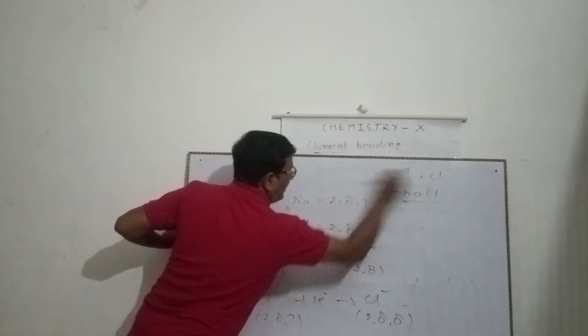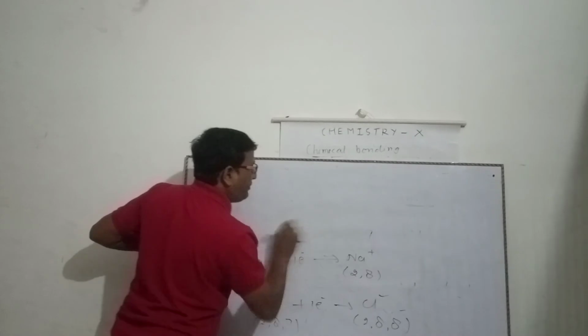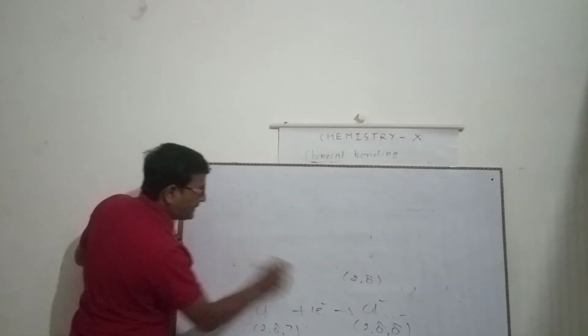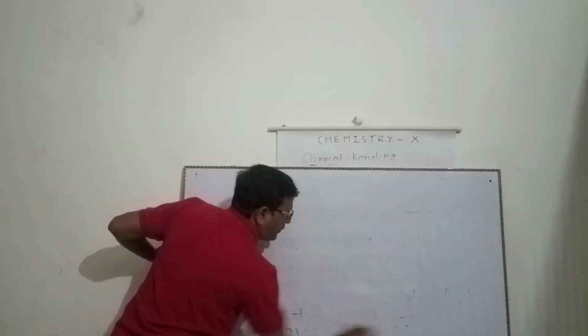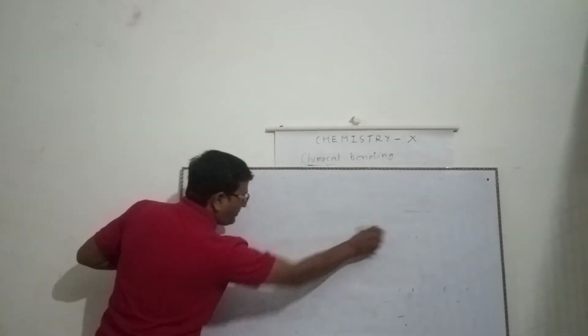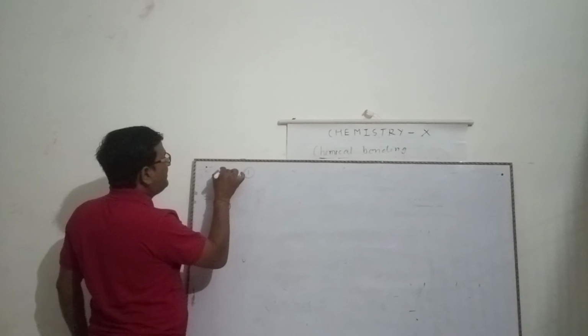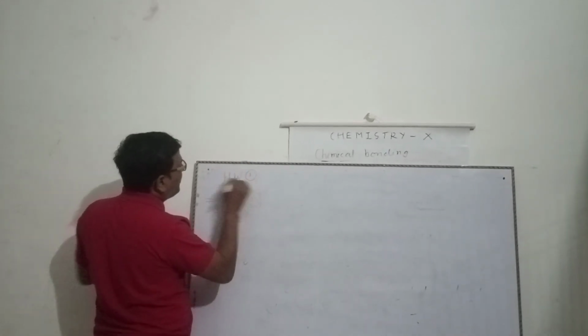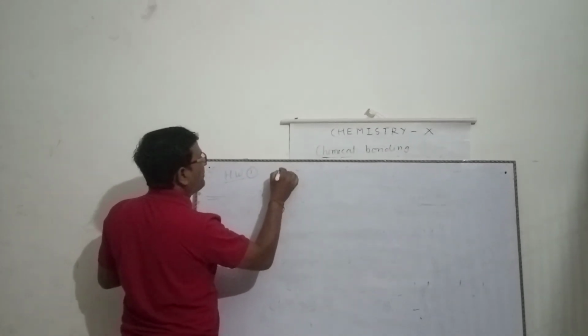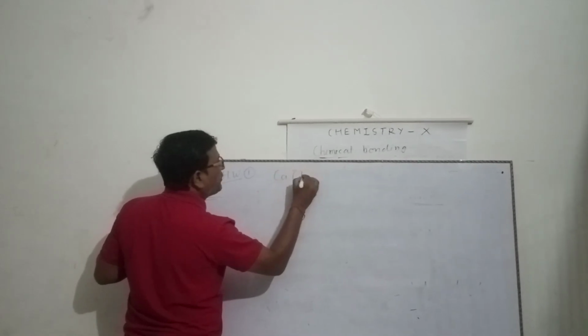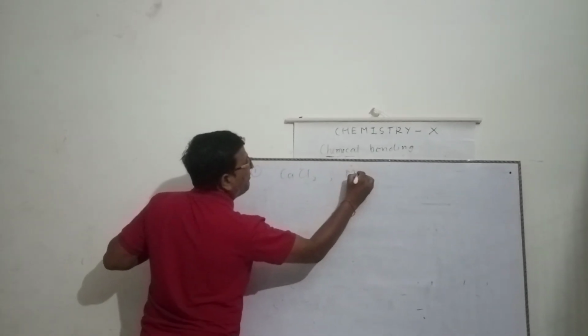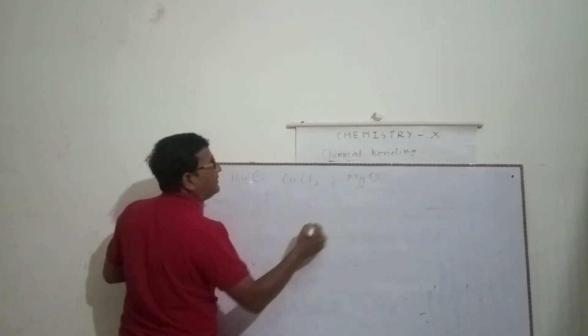Now you write the homework. Show the formation of these ionic or electrovalent compounds. First one, calcium chloride. Second one, magnesium oxide.